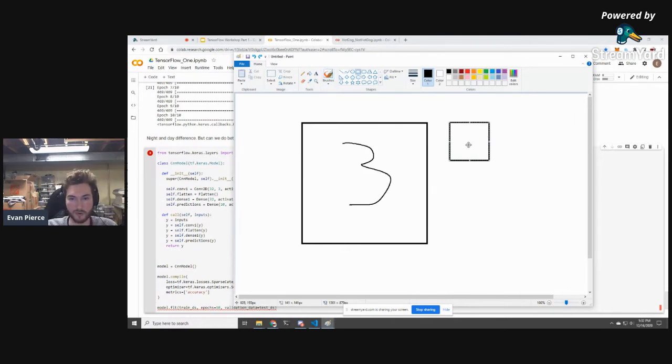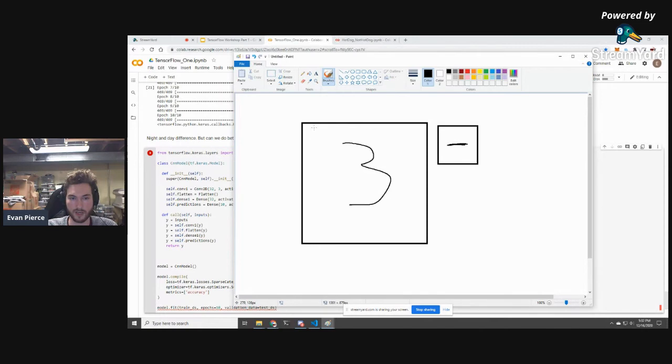Essentially, what we're doing is defining filters that scan for features in this image. So how does it scan, and what exactly is a feature? A feature could be something as simple as a horizontal line. So it is using this filter and asking the question, is there a horizontal line here? Is there a horizontal line here? Is there a horizontal line here? It's essentially using this method of scanning with a filter to create a feature vector. And all a feature vector is, is a list of numbers.